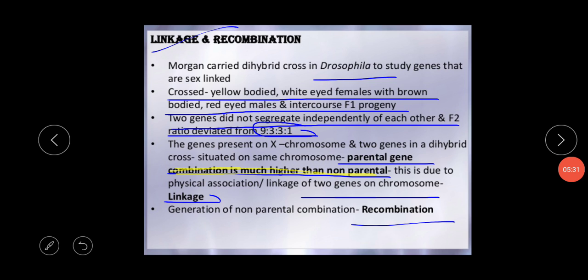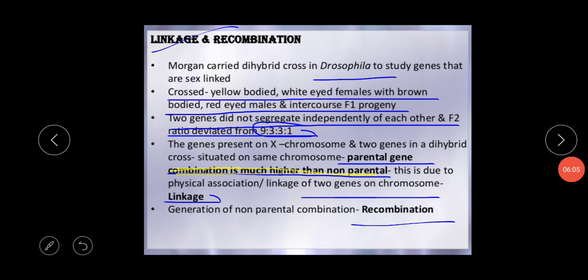Now you might ask me, ma'am, what is the basic importance of linkage and recombination? Linkage is a biological phenomenon of genetic inheritance in which genes of a particular chromosome show their tendency to inherit together. From linkage, we get to know the genetic inheritance pattern.